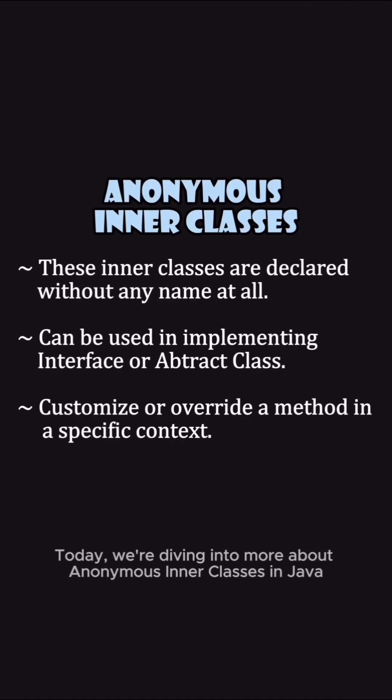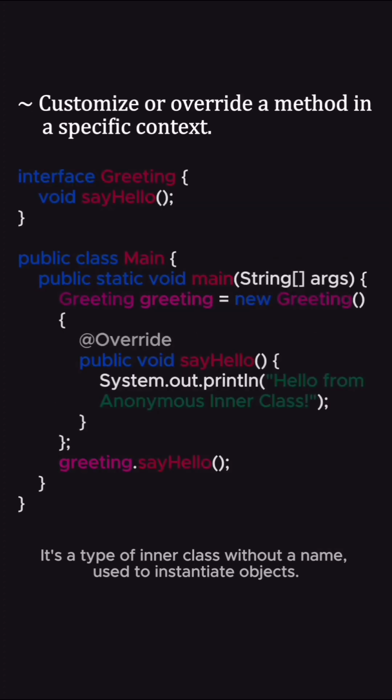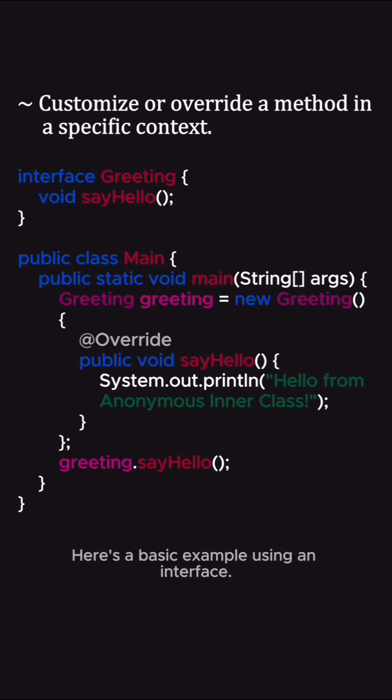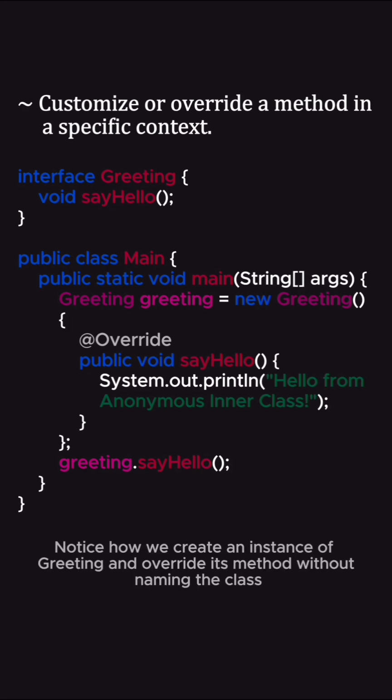Today, we're diving into more about anonymous inner classes in Java. These are super useful for creating quick, one-off class implementations. It's a type of inner class without a name, used to instantiate objects. Here's a basic example using an interface. Notice how we create an instance of Greeting and override its method without naming the class.